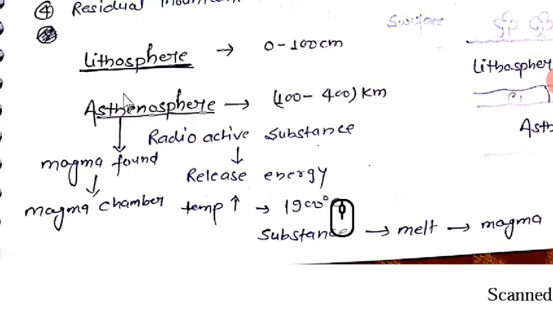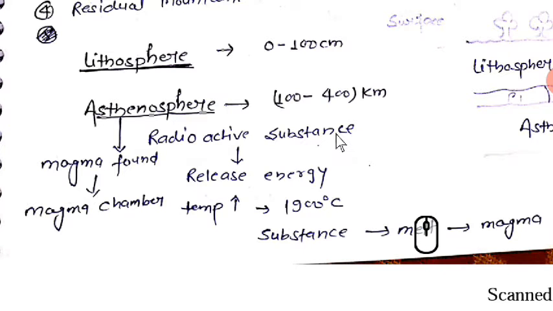Lithosphere and asthenosphere. Lithosphere is of 0 to 100 kilometers. Asthenosphere is of 100 to 400 kilometers. There is a far difference between these two, so you cannot confuse between these two, right? So what is asthenosphere? It is magma found in a magma chamber.